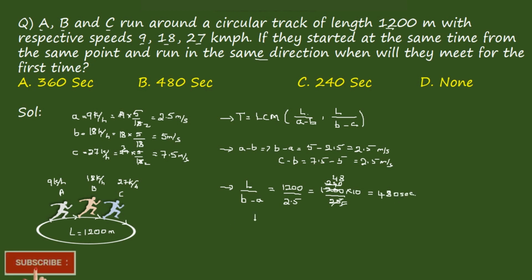Again find the value of L by, not B by C, it becomes C minus B, which is equal to nothing but 200 by 2.5, which is again 480 seconds. So just find the LCM of them. LCM of 480 and 480 is nothing but 480 only. 480 seconds. So answer is option B.